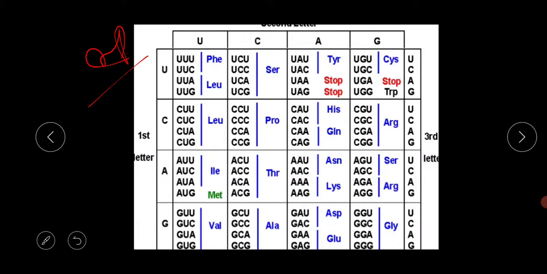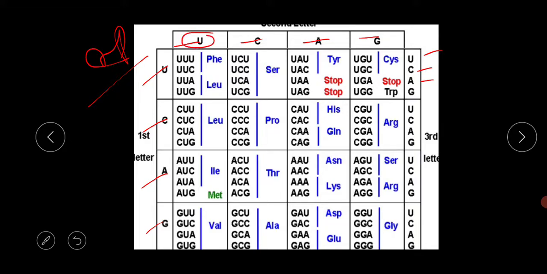There are 4 nitrogenous bases, U, C, A and G, in each. In the first letter, U carries one box, C carries one box, A carries one box and G carries one box individually. The same happens in the second letter.